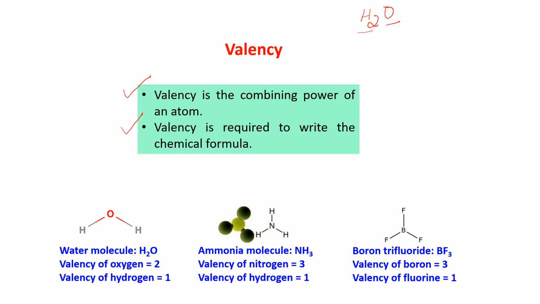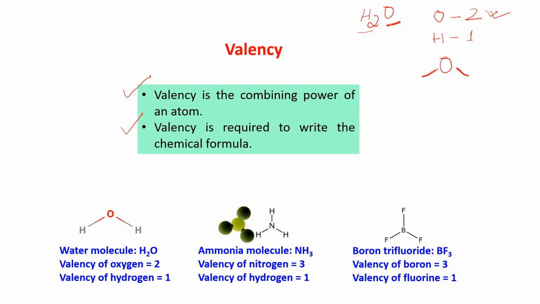Now I am showing you the valency of oxygen is 2. There is a method of calculating how it comes, but for now please learn it. The valency of oxygen is 2, and the valency of hydrogen is 1. You can see that there is only 1 oxygen, which has 2 hands, as human beings have 2 hands. So this is 1 hand of oxygen, and this is another hand of oxygen.